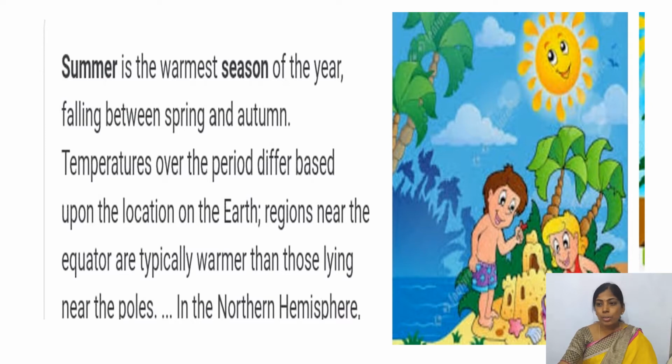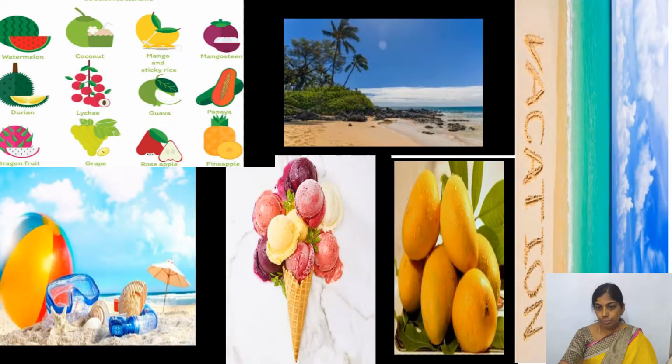So children, how are we going to enjoy the summer, right? How will you be enjoying? You will be having a very nice breeze, right? Here they gave it warm and breezy. Even you will be having vacations. The king of the fruits is there, right? Ice creams, swimming pool, fruits are there. Some you will be getting as seasonal fruits. Totally you are not going to get them in all the seasons. Few are there. They will be in the particular season.